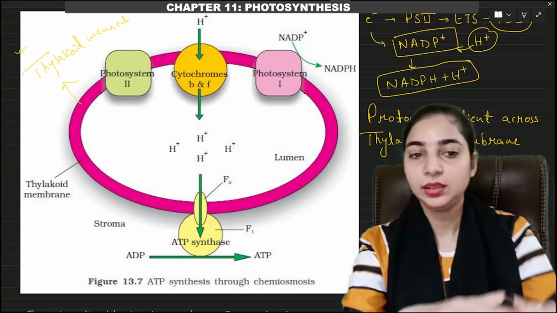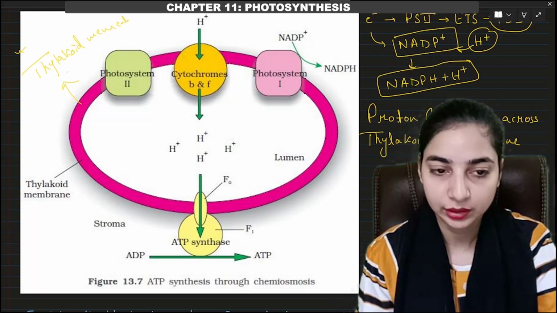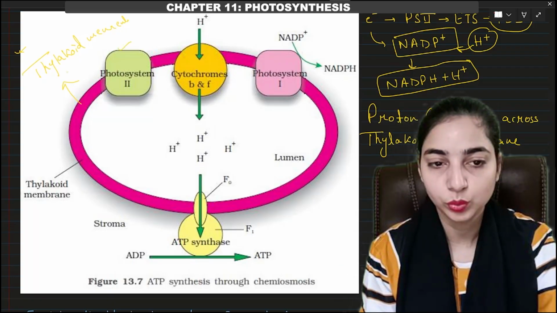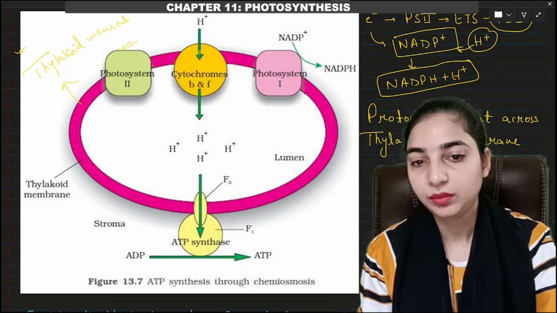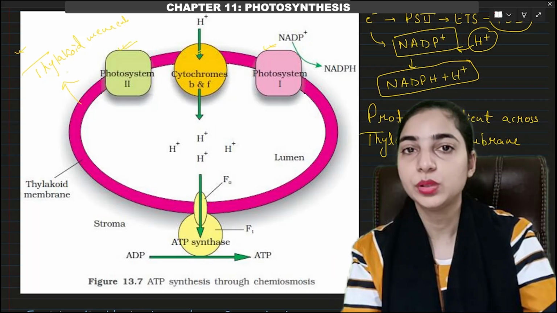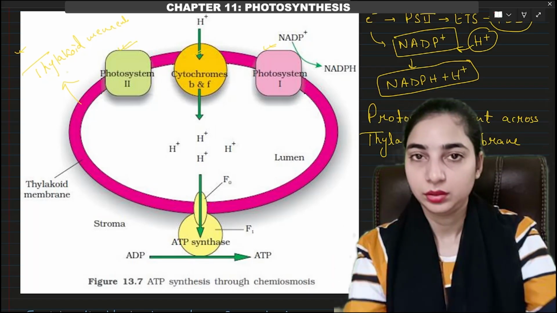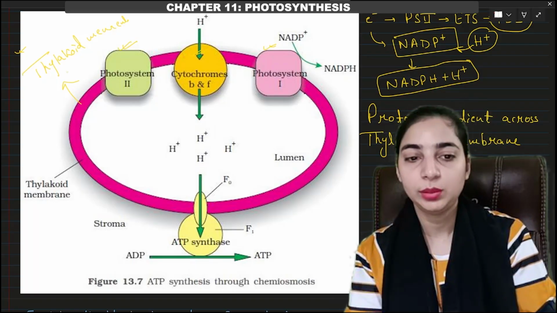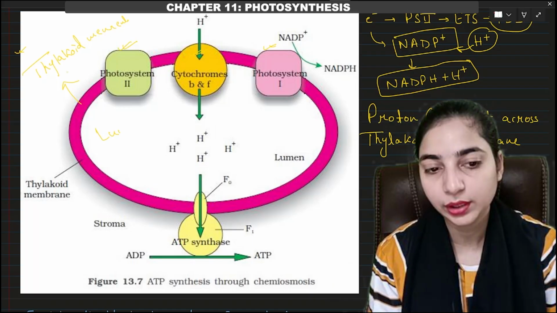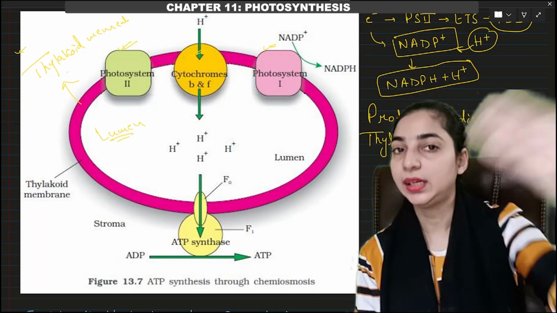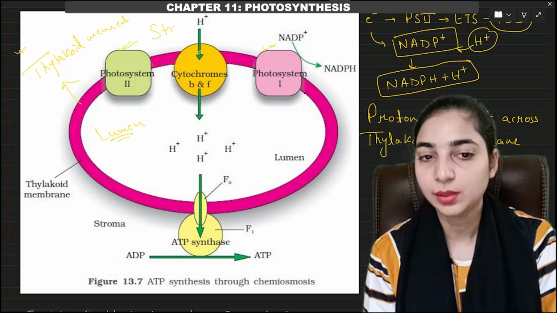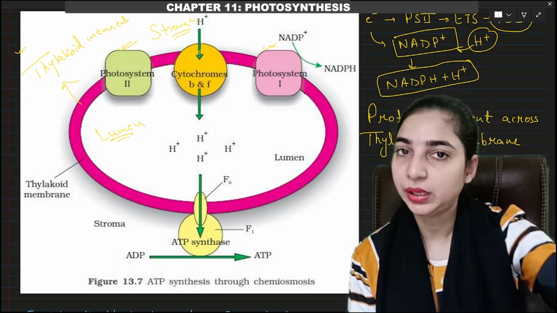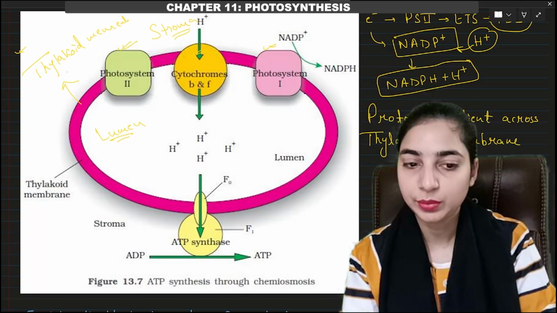As you can see, there is an outer membrane and there is an inner membrane. In this membrane, we have photosystem 2, then cytochromes, and then photosystem 1. So these photosystems are embedded in the membrane of the thylakoid. Now the space inside the thylakoid membrane is known as the lumen of the thylakoid, whereas the space outside the membrane is the stroma, that is the matrix of the chloroplast. So the space outside the membrane is stroma and the space inside the membrane is the lumen.